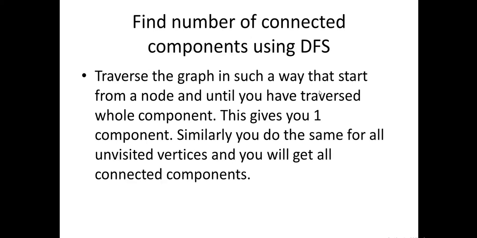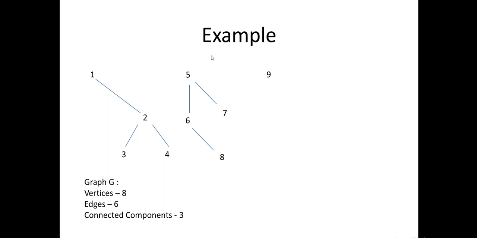So how could we use the DFS to find the connected components? We will traverse the graph in such a way that we start from a node, and we traverse the whole component. So for example, 1, 2 and 2, 3 are connected. So we'll start from 1, we'll visit 2, we'll visit 3. From 3 we can't move forward, so that would be one connected component. So we'll increment the counter and move to another unvisited vertex, that is 4. 4 is not connected to any other node, so it's the second, and 5 is not connected to any other node, so it's third. So let's see through the example.